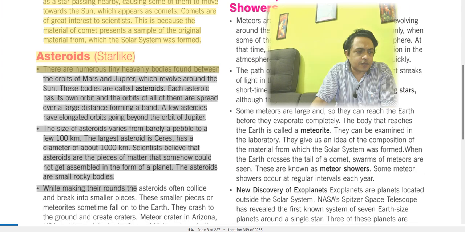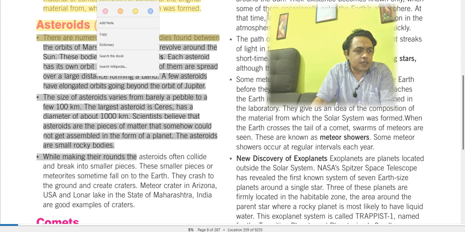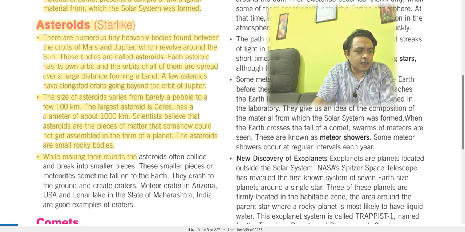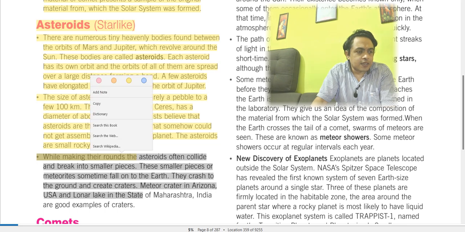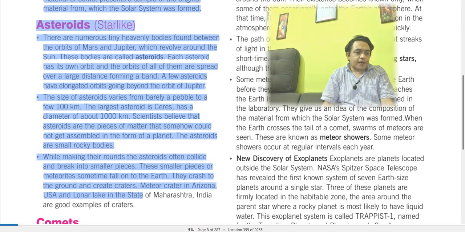Scientists believe that asteroids are pieces of matter that somehow could not get assembled into a planet. Asteroids are small rocky bodies in our solar system. While making their rounds, the asteroids often collide and break into smaller pieces. These smaller pieces, meteoroids, sometimes fall on the Earth. They crash into the ground and create craters. The Meteor Crater in Arizona, USA, and Lonar Lake in the state of Maharashtra, India, are good examples of craters created by such impacts.